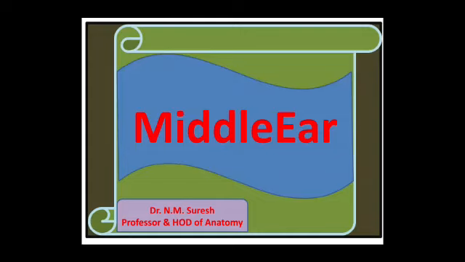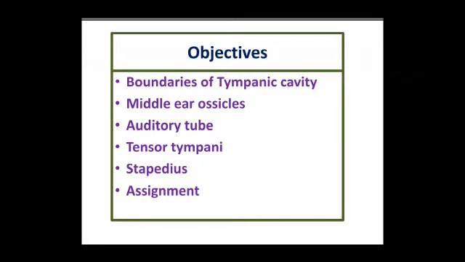Good morning. Today we'll be dealing with the middle ear. Main objectives to be learned today are the boundaries of the middle ear or the tympanic cavity, the middle ear ossicles, auditory tube, the two muscles, that is the tensor tympani muscle and the stapedius muscle,